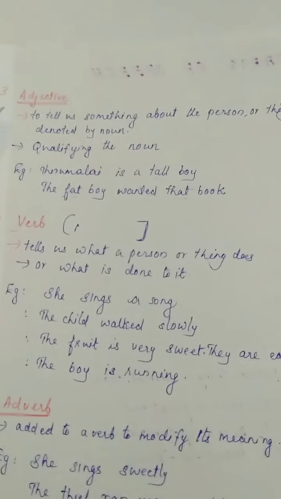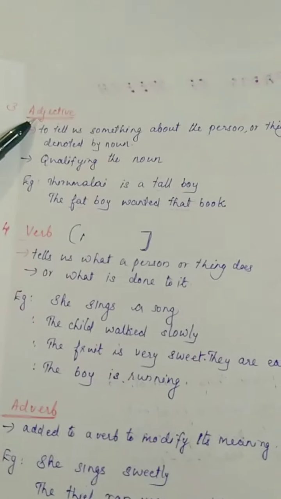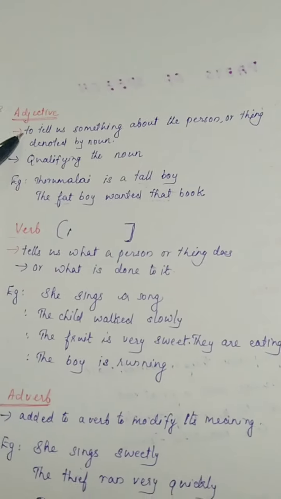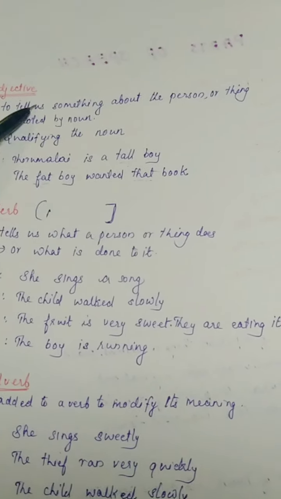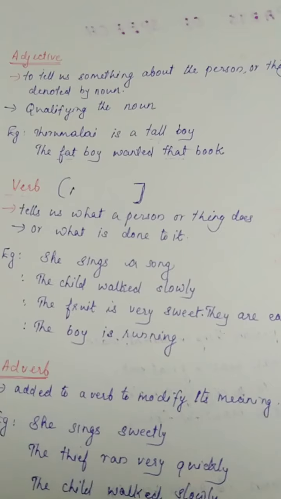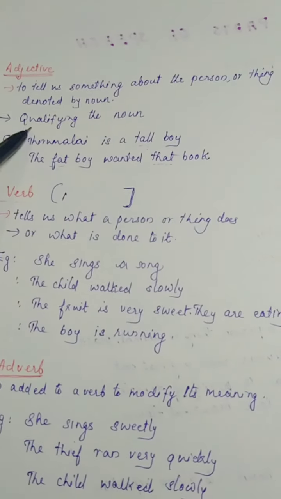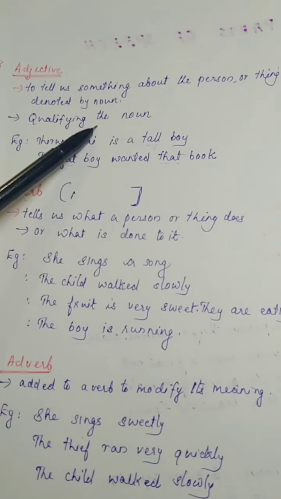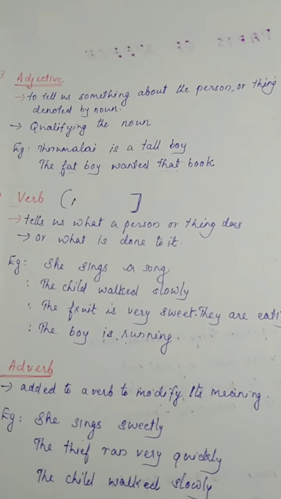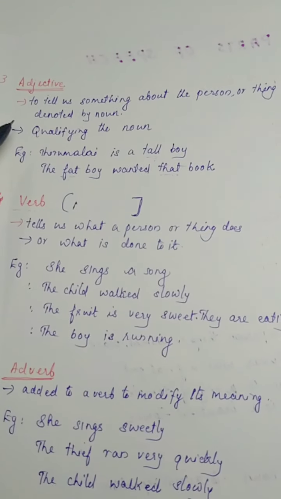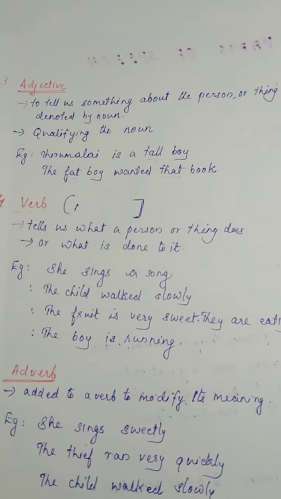The third parts of speech is adjective. Adjective is a word used to tell us something about the person or thing denoted by noun. Or we can say the words which is qualifying the noun is known as adjective. That means the words which are telling about the noun is known as adjective.